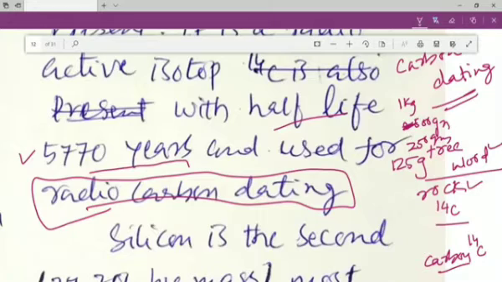And thus, for estimation of the age of an ancient rock or ancient wood, we can use 14C, which is radioactive carbon with a half-life of 5,770 years. This process is known as radiocarbon dating.